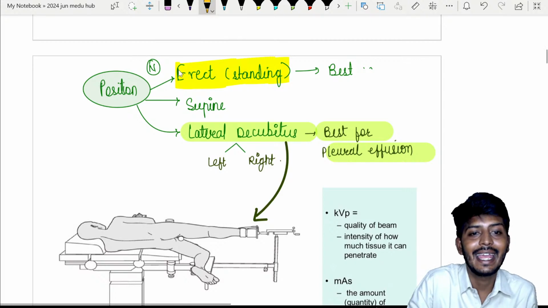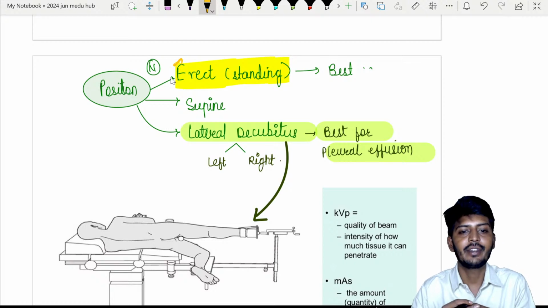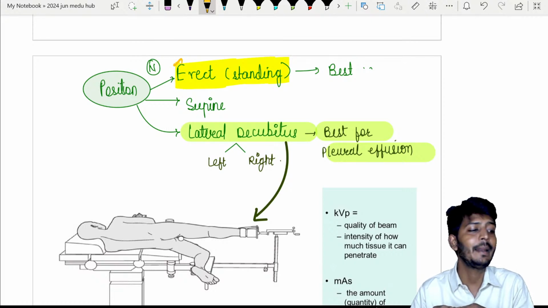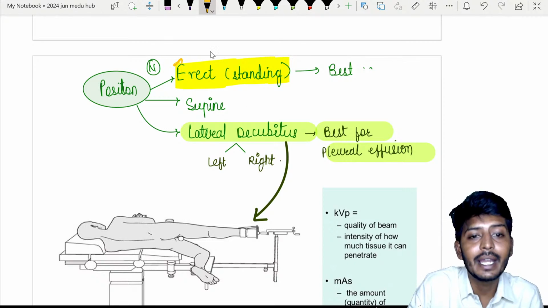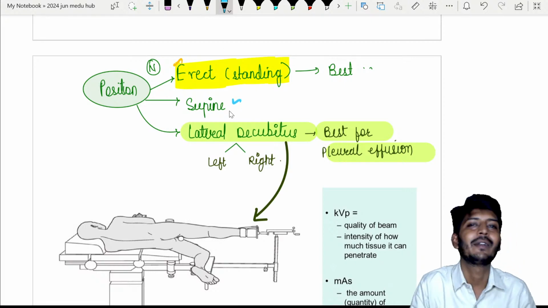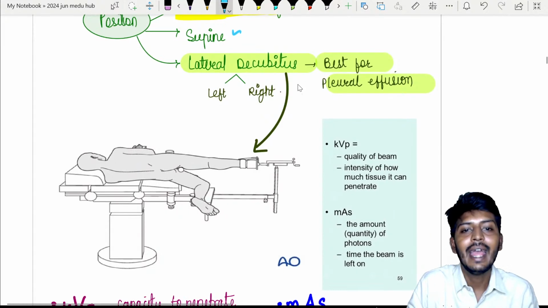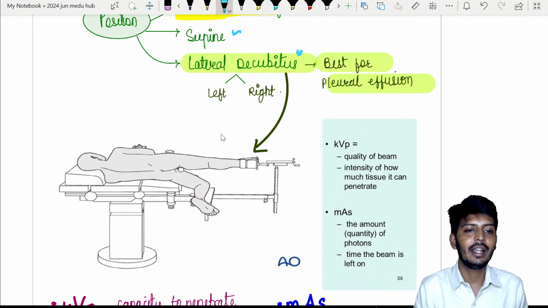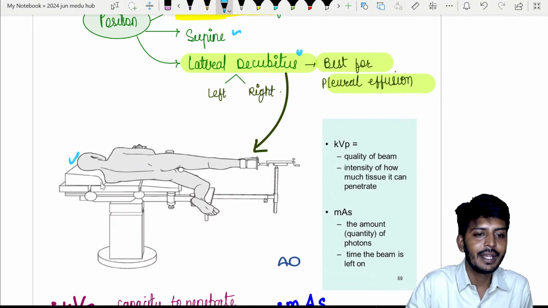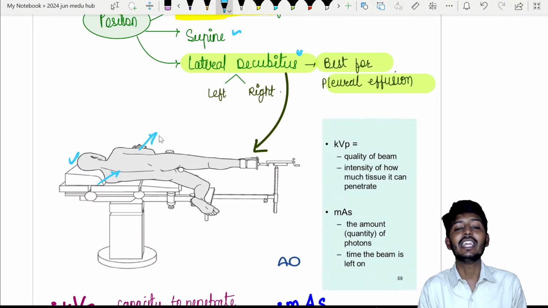That is called the erect position, right? So if some patients are ICU patients, or for example bedridden patients who are not able to do any movements, then what do we need, my dear students? We can go for a supine view, but which will not give much detail. There is also the possibility of the lateral decubitus view. Look here, lateral decubitus, this is the position, and from here I will send the X-rays and they will come out from this side. So that will be called a decubitus view.